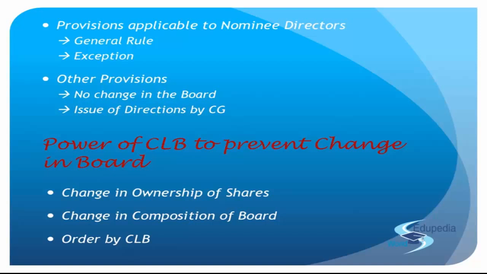Right? So what will be the effect of this order? The order of the company law board shall have an effect notwithstanding anything to the contrary contained in any other provision of the act. Right? So understand, the company law board has always been given a lot of power. We have seen in the previous sections as well. Right? So over here also, nothing written in the articles, nothing in the memorandum, nothing in the act is going to stop the company law board. So whatever they do, it will be notwithstanding anything contrary to that.